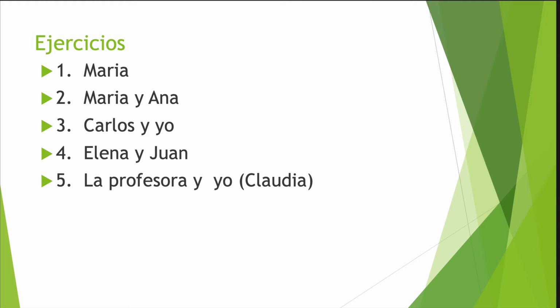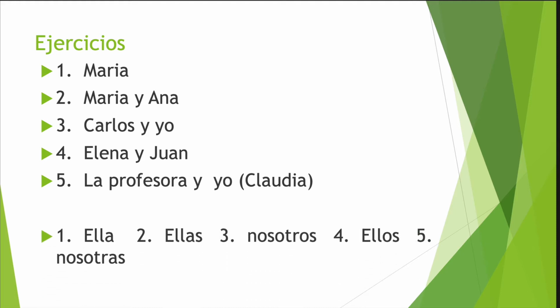Okay, if you're back, you should have this. María es ella, María y Ana is ellas, they. Carlos y yo. Whenever you see something with y yo, it means we, okay, we. So it'll be nosotros. Elena y Juan, ellos. Profesora y yo will be nosotras, because you are included in there.